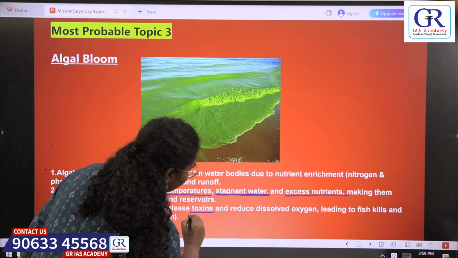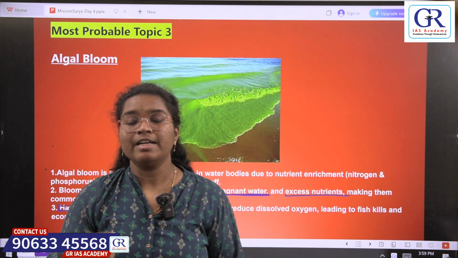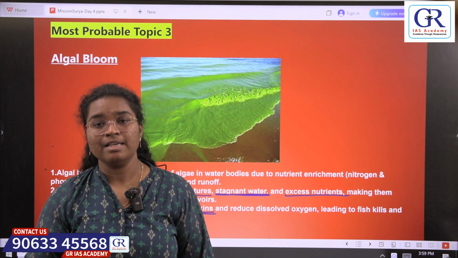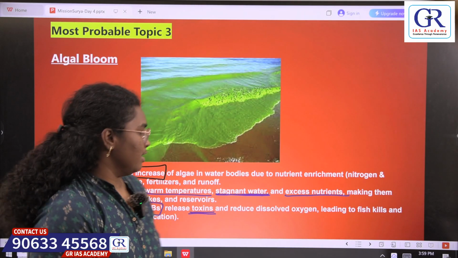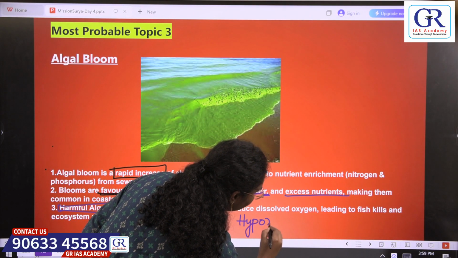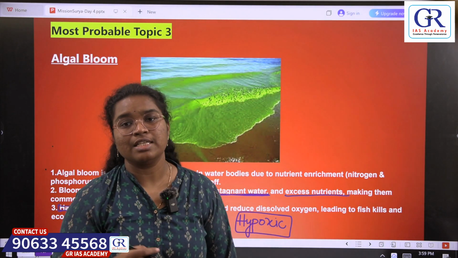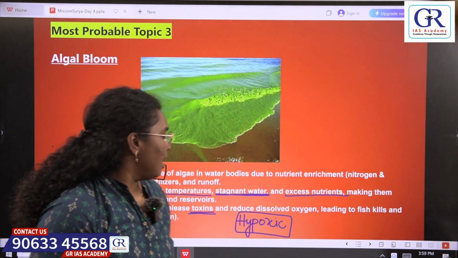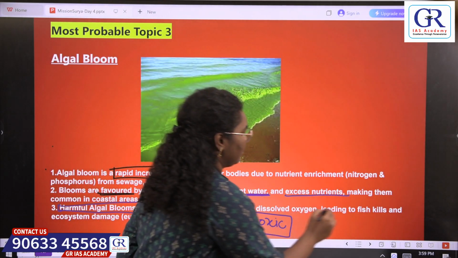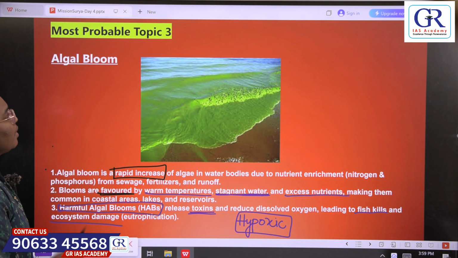And also, when these algae grow and finally decay, the bacteria decomposing this algae use up all the oxygen present inside the sea and create a hypoxic condition. Hypoxic condition refers to the condition where there is less oxygen available for the marine life, and because of that all the marine life gets killed. So it leads to fish kills and damages the ecosystem.